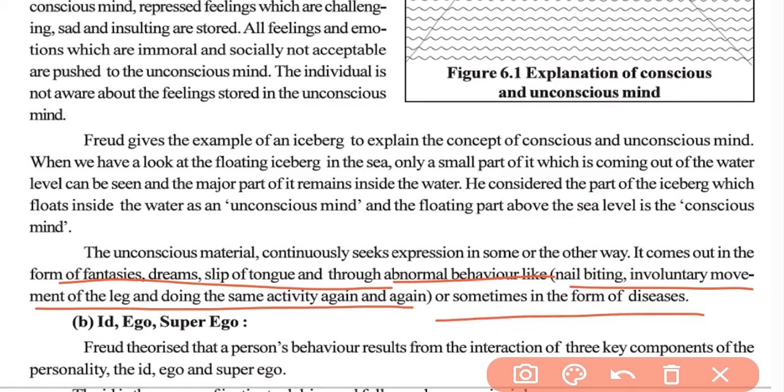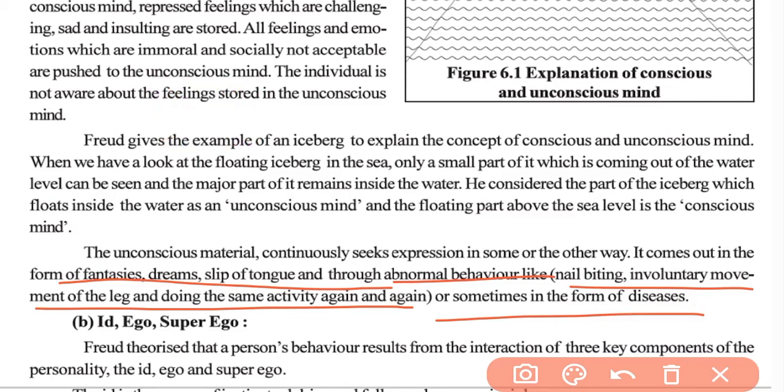So we have a lot in our unconscious mind, and it comes out in the form of fantasies, dreams, slip of tongue, or abnormal behavior like nail biting or movement of legs or any other sort of activity, and also it can result in some form of disease.